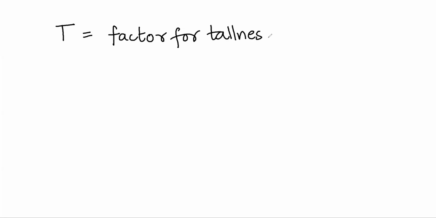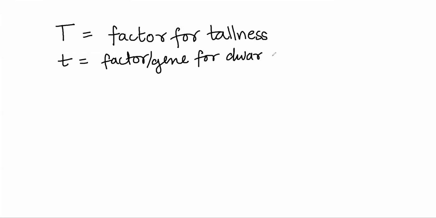So just to give you the different terminologies, you need to understand this. Suppose I have capital T, I can say it is the factor or gene for tallness. Small t is a factor or gene for dwarfness.